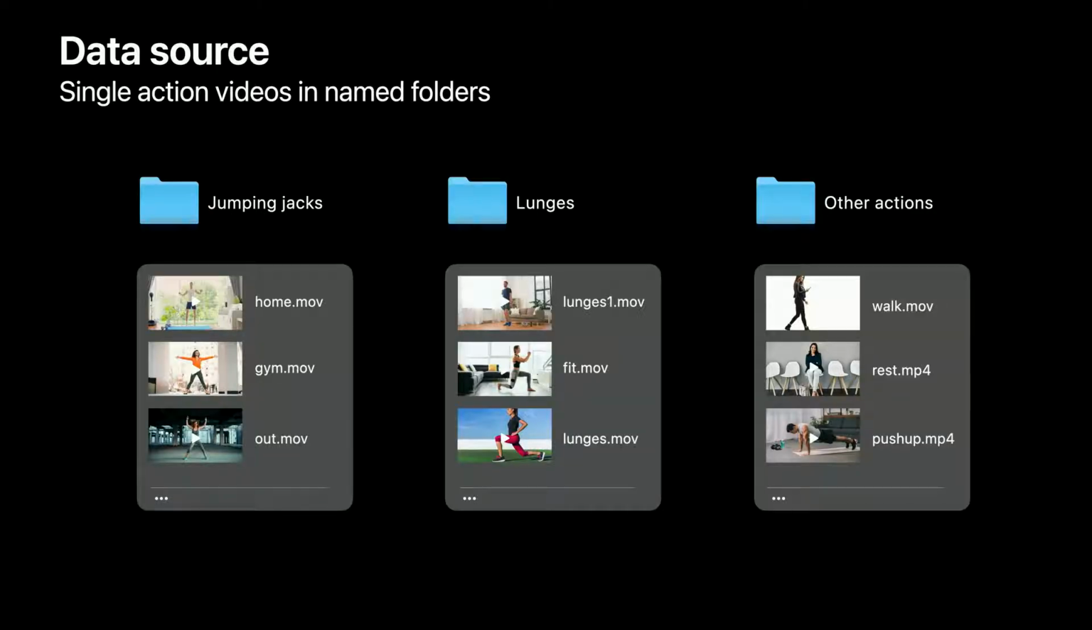Now, make a folder to hold each action type. The folder name is the label the model will predict for actions like this. If you collected some examples of resting, stretching, and sitting down, you could put all these together in a single folder called Other. We're now ready for training.